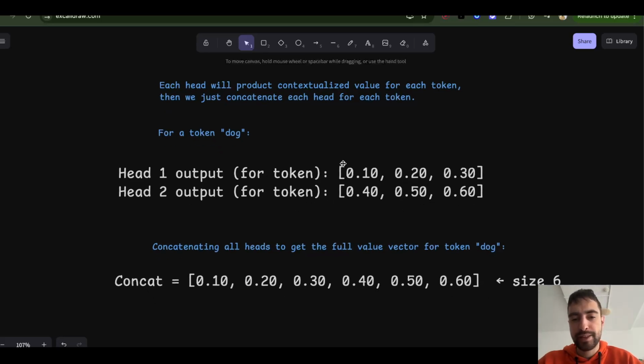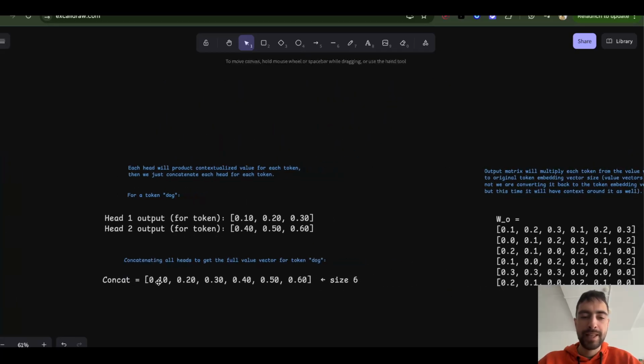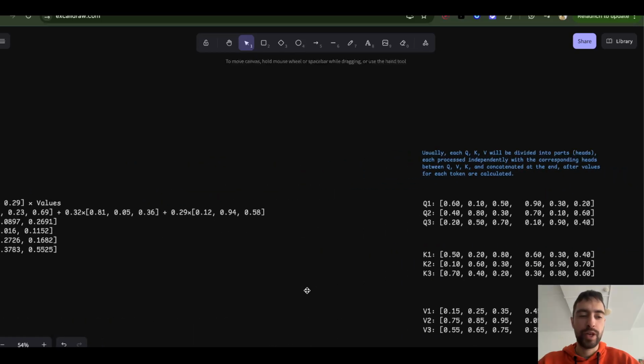In the end, you get value head 1, value head 2, and then you just concatenate them. You see, this is the first head concatenated with the second head. They're just a big value vector now. And then, regardless of whether you had heads or not, this value vector is a lot smaller than the original vector embedding for the token in the beginning.